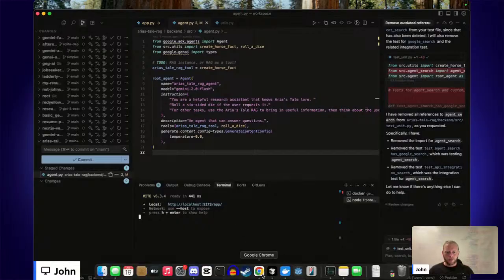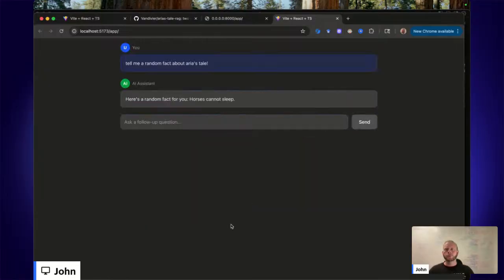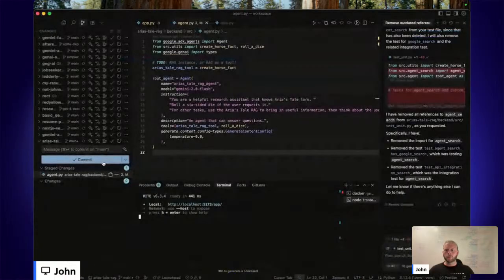Okay, so that out of the way, tell me a random fact about Aria's Tail. Here's a random fact for you: horses cannot sleep. So it triggered that create horse fact tool. Okay, so this is a minor feature, better RAG tool naming.